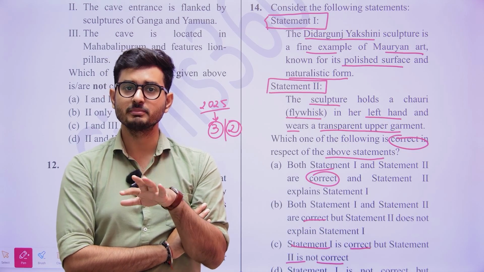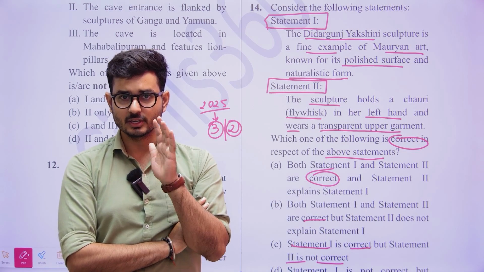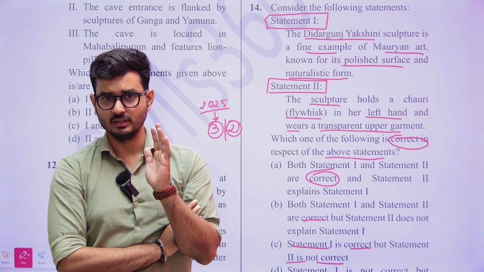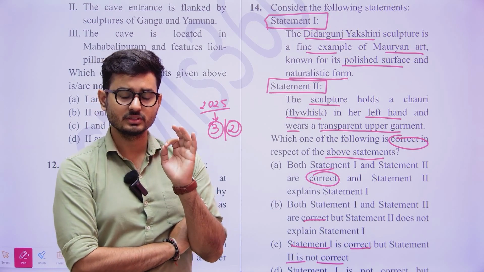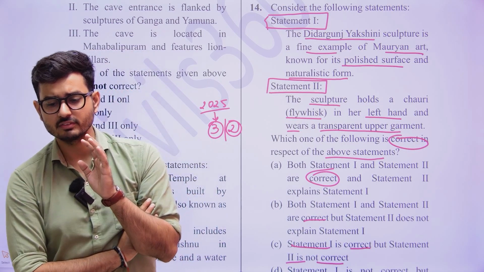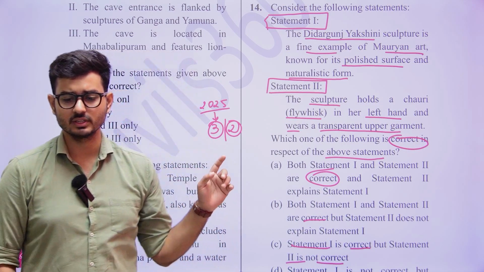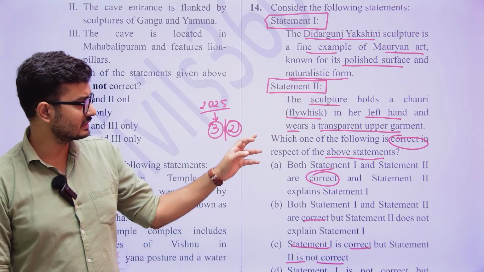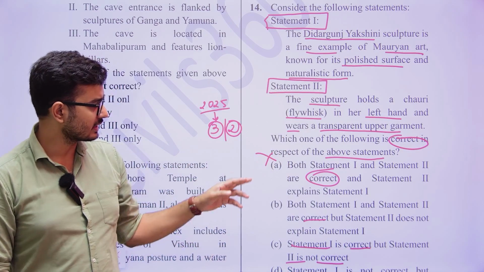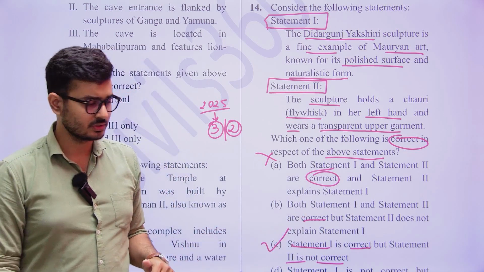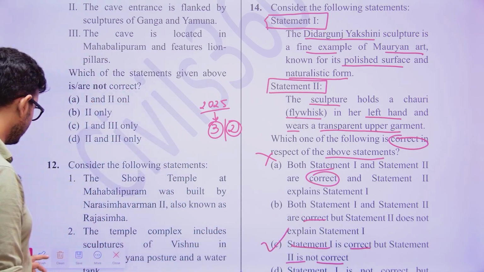So the first one seems to be correct, but the second one is a forceful input of facts. Because of that, we can go with the idea that it is not correct. Such deep-level things not everyone is going to know, and because not everyone knows this, we can say that the second one is not correct. So here the answer is going to be C.